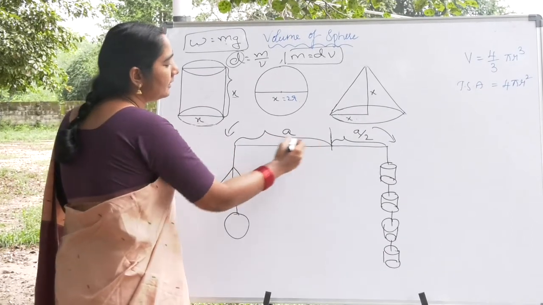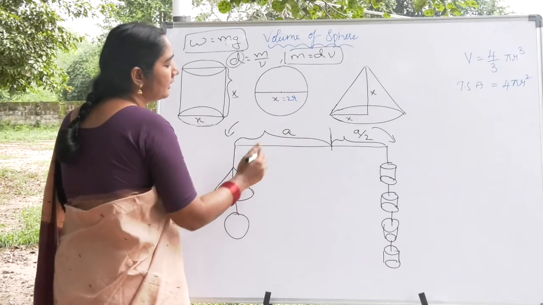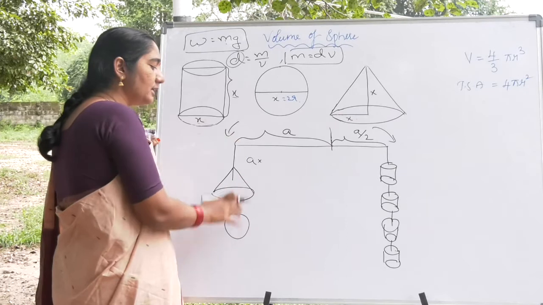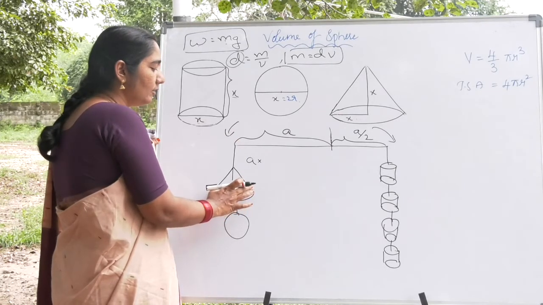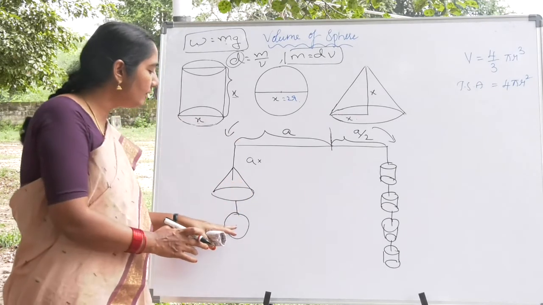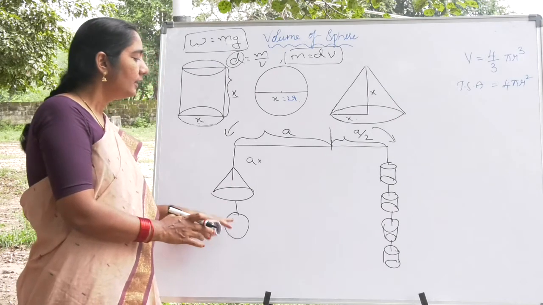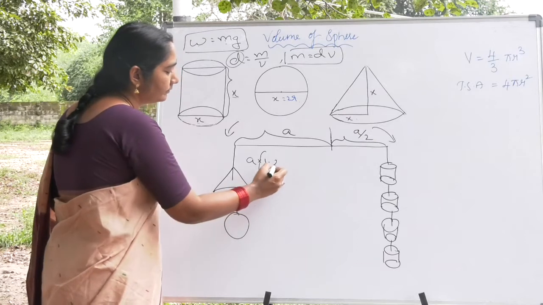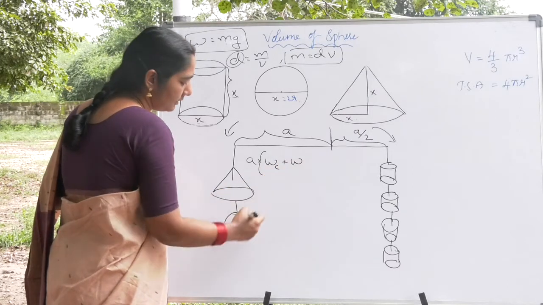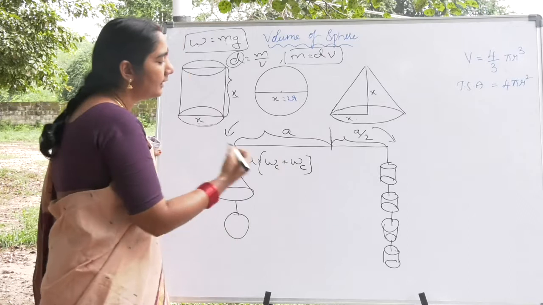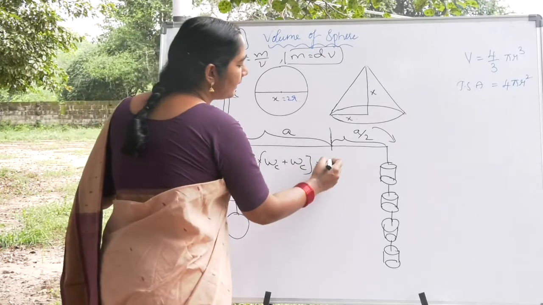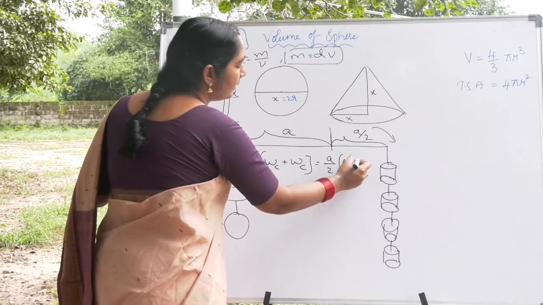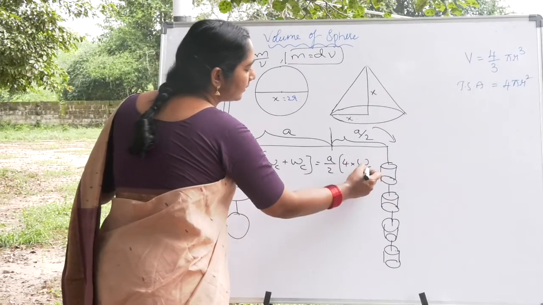Please see the perpendicular distance here. This is the perpendicular distance A. The force is nothing but the weight of these two objects: the weight of this cone and the weight of this sphere. Now my dear friends, I think you are understanding. Weight of this cone plus weight of the sphere is equal to force into perpendicular distance. So perpendicular distance is equal to 4 into weight of this cylinder.